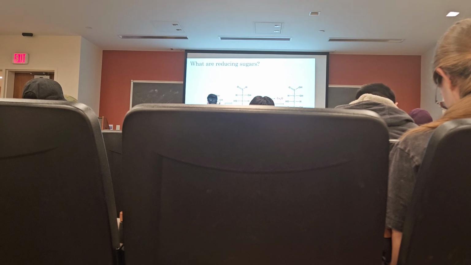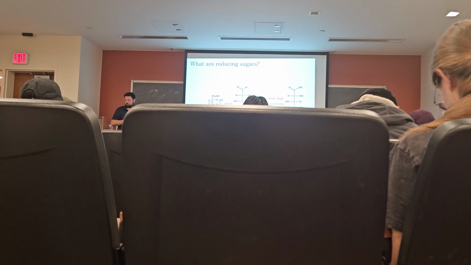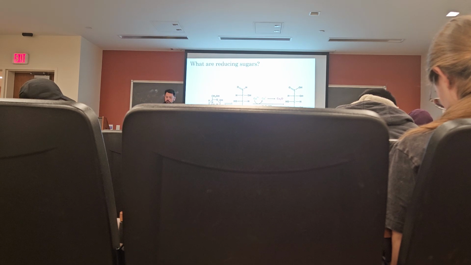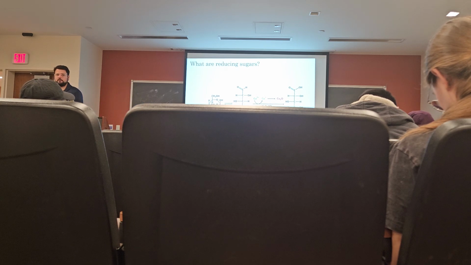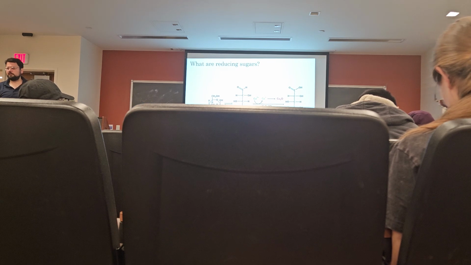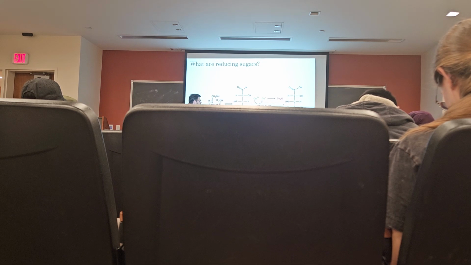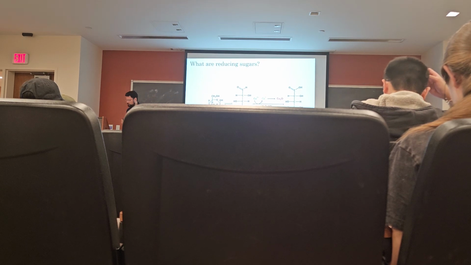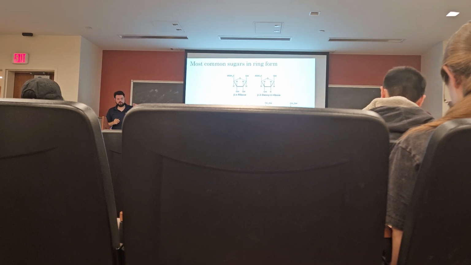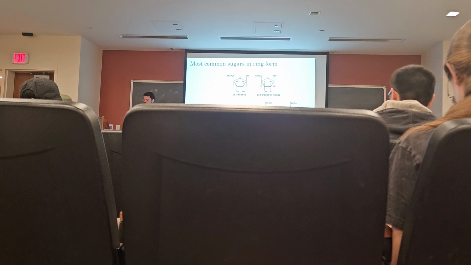So we can modify the anomeric carbon in a couple of ways. We can modify the anomeric carbon by either adding, like we just went over, a phosphoryl group. We can modify that by linking the anomeric carbon to another sugar in a process we call glycosylation. We'll see that in just a second. But as long as there is an anomeric carbon, right, with a free hydroxyl, then we consider that sugar to be a reducing sugar. And this is important because it also lends polarity to polysaccharides, as we'll see.